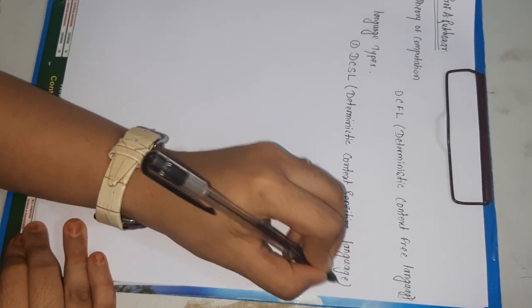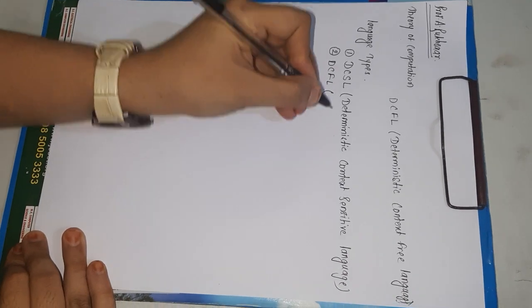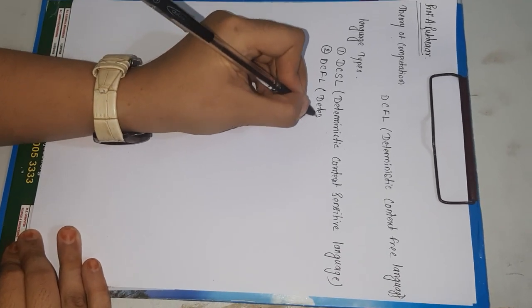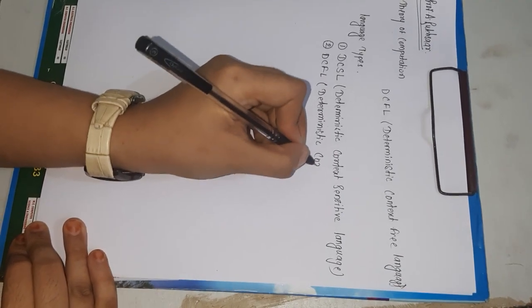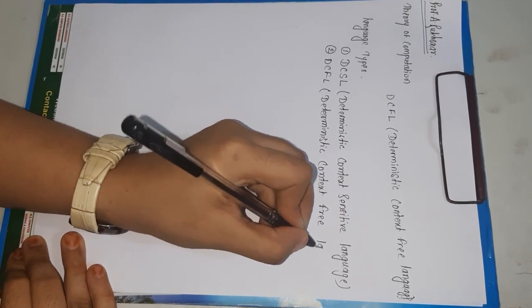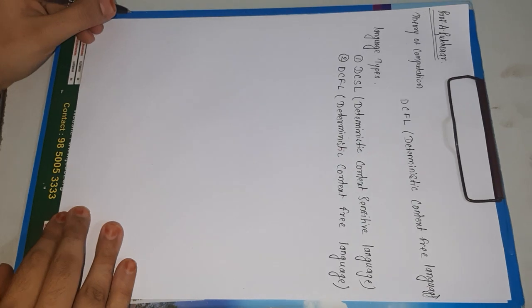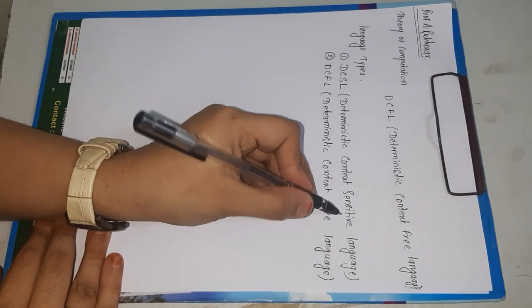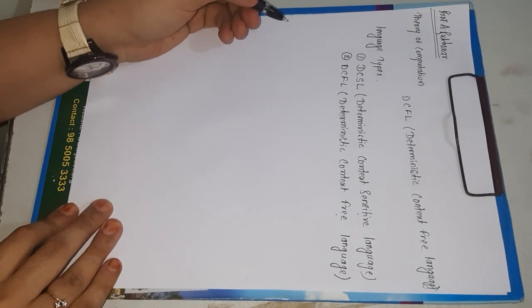And the second one is DCFL, that is deterministic context free language. The procedure of DCSL and DCFL is around 80% the same, the only difference being in the words sensitive and free. So first we will see what DCSL is.